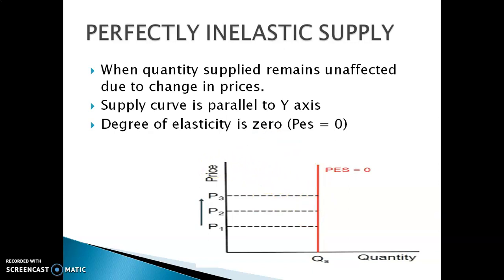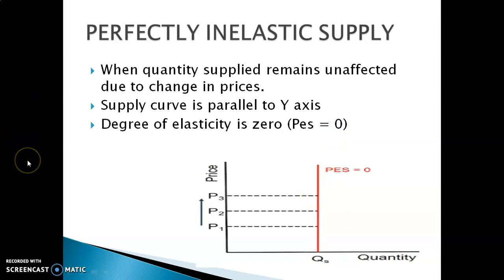The supply curve is parallel to the y-axis, and the degree of elasticity is 0. PES means price elasticity of supply, and it is equal to 0 in the case of perfectly inelastic supply.